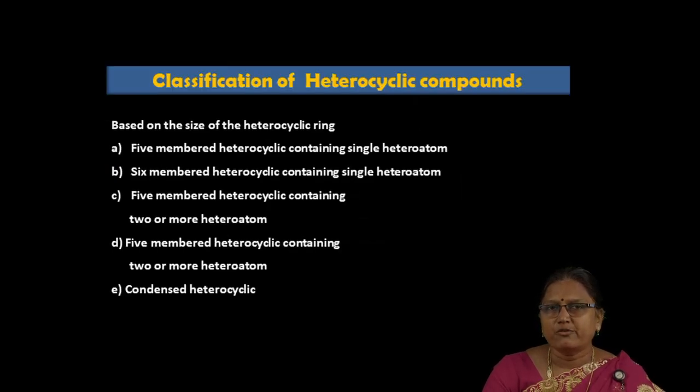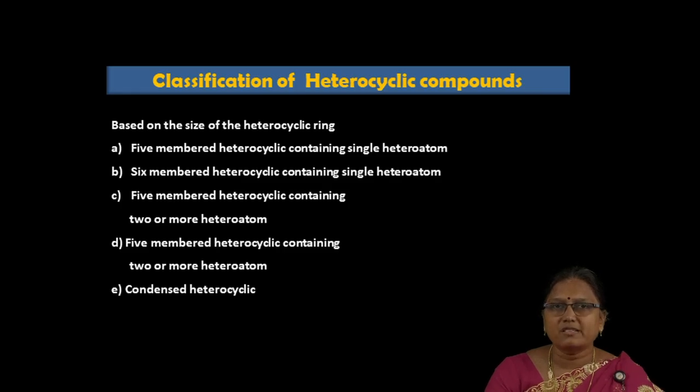Now let me focus on the classification of heterocyclic compounds. Since it is a cyclic compound, based on the size of the heterocyclic ring, it may be classified into five different classes. The first one is the 5-membered heterocyclic compound with a single heteroatom.